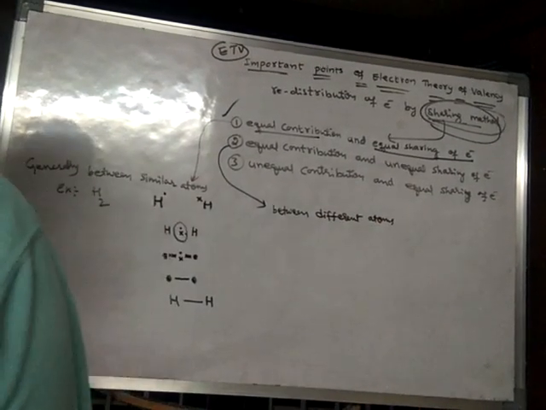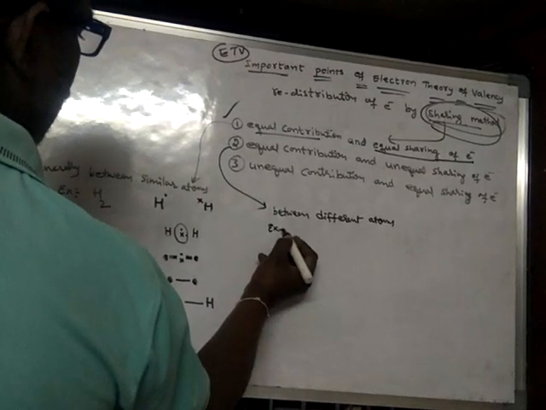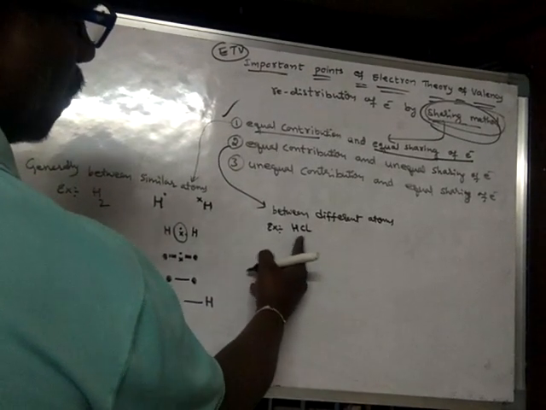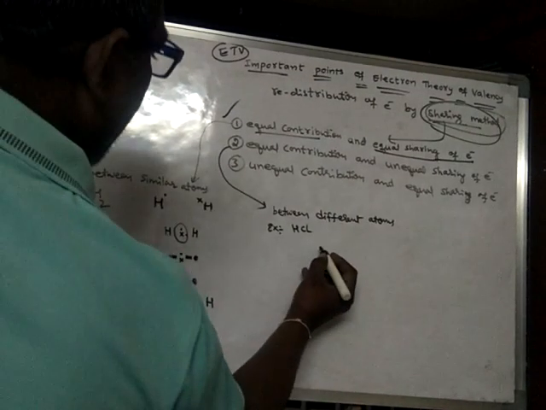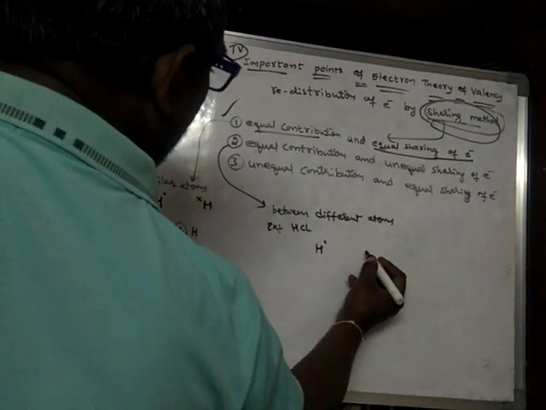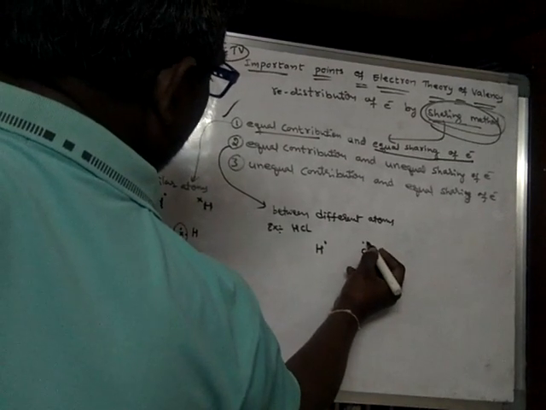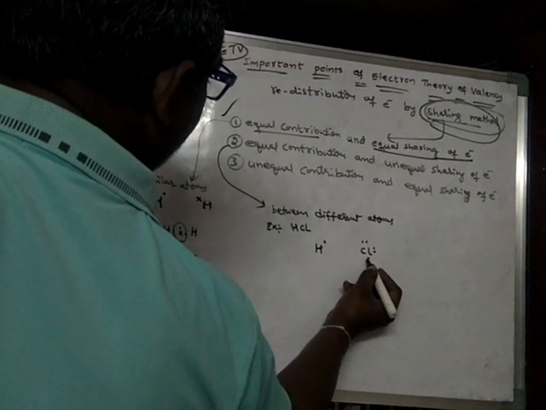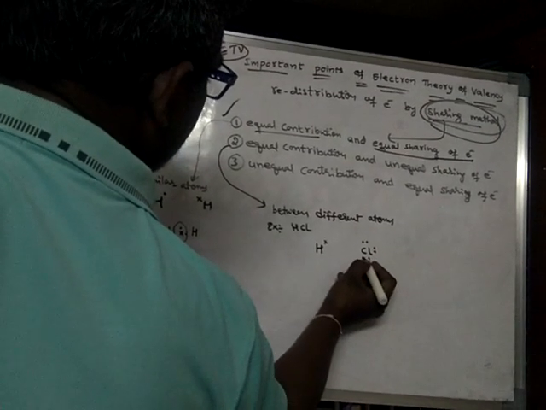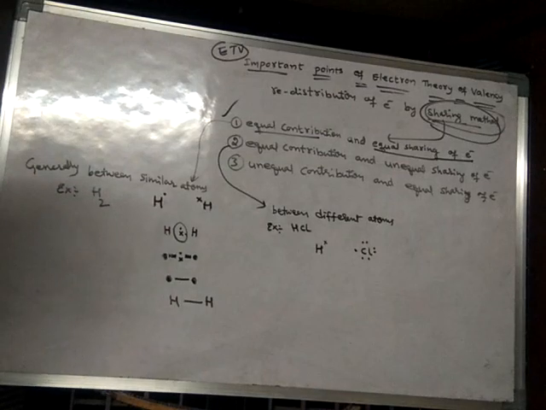How? For example, take HCl. Hydrogen and chlorine, these two are different atoms. Hydrogen has one electron in its valence shell, and chlorine has 7 electrons in its valence shell.